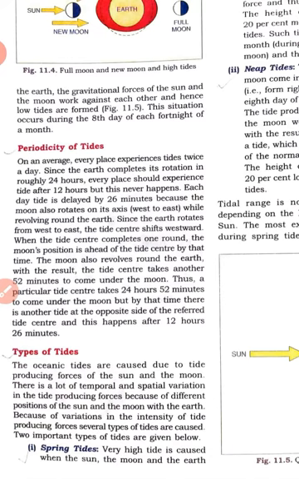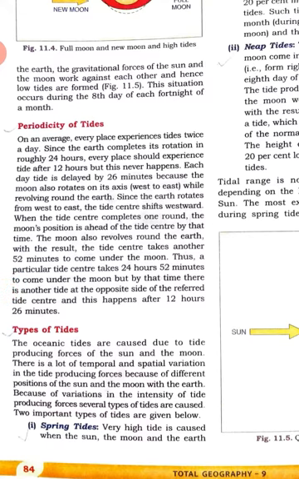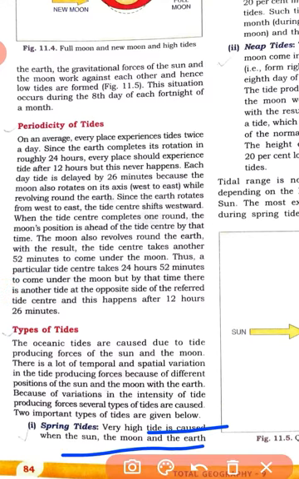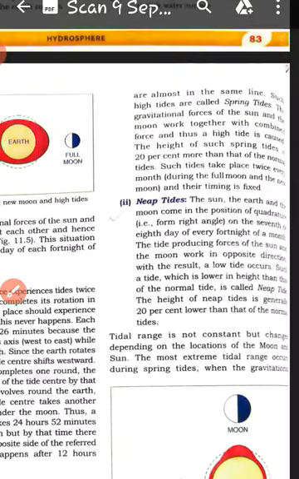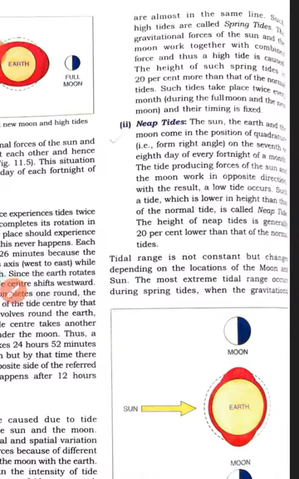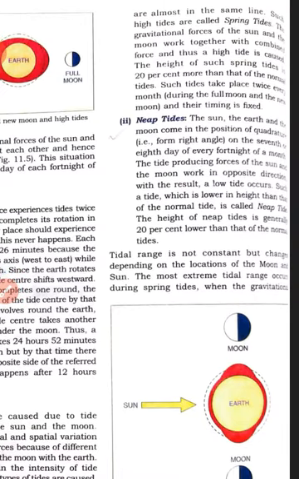So that is why the tides are of two types: one is the spring tide and another one is the neap tide. The tides are very high when the sun, moon and earth, all three, are in the same straight line. That is why the gravitational force of the sun and the moon work together at the same point, pulling in the same direction.